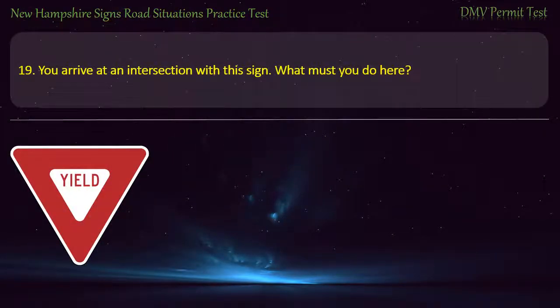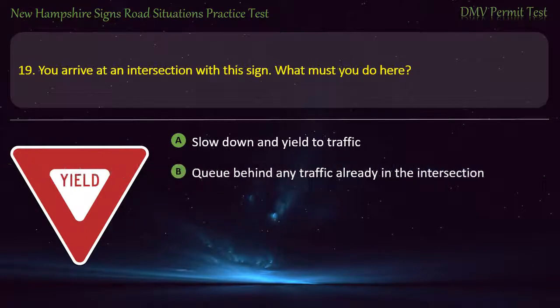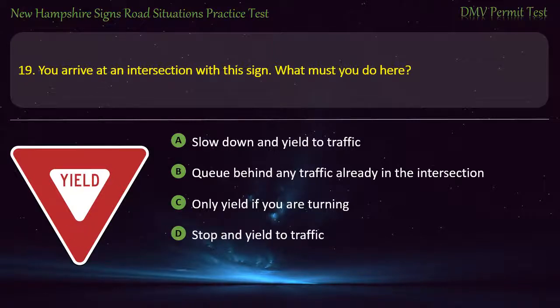Question 19. You arrive at an intersection with the sign. What must you do here? Slow down and yield to traffic. Queue behind any traffic already in the intersection. Only yield if you are turning. Stop and yield to traffic. Answer. Slow down and yield to traffic.